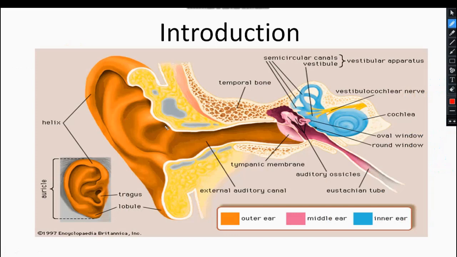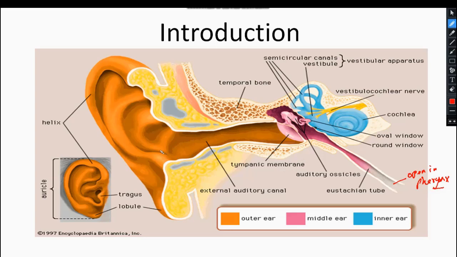This is an anterior view to show you the external ear, and this pink color is the middle ear, and this light blue color is the inner ear. This is the Eustachian tube that we have seen earlier, and this Eustachian tube opens in the pharynx. Clear?